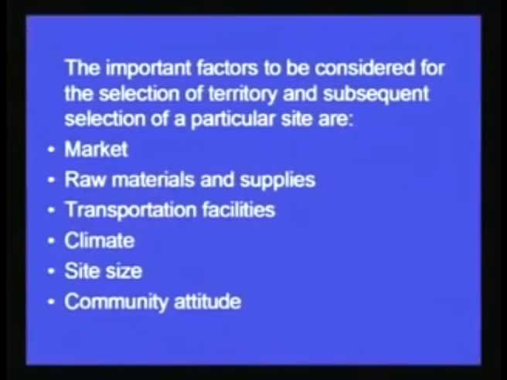Then the second point is raw material and supplies. The transportation of the raw materials from their availability site to the processing site is a big issue. If we locate the industry in such an area where the raw material is easily available, the transportation is very cheap, the transportation cost is very less, and we know that the supplies have to go and there is a certain route of supplies also available with us, then there are certain mathematical tools, maybe certain techniques, methods which help us to decide the appropriate location on the basis of the distances, that we will see maybe in the subsequent lectures.